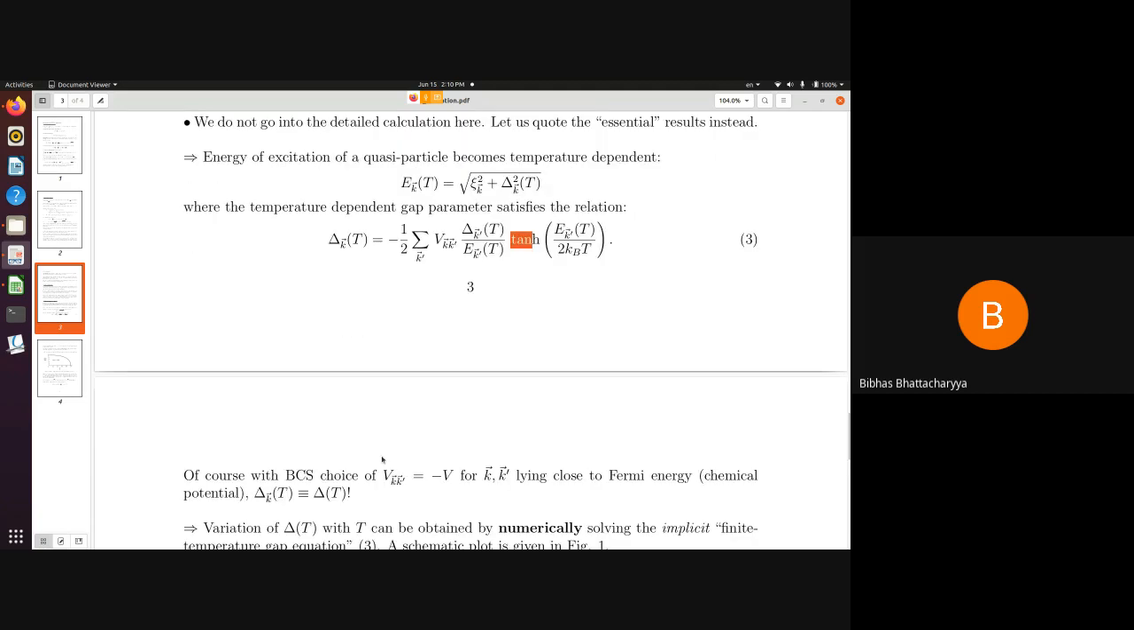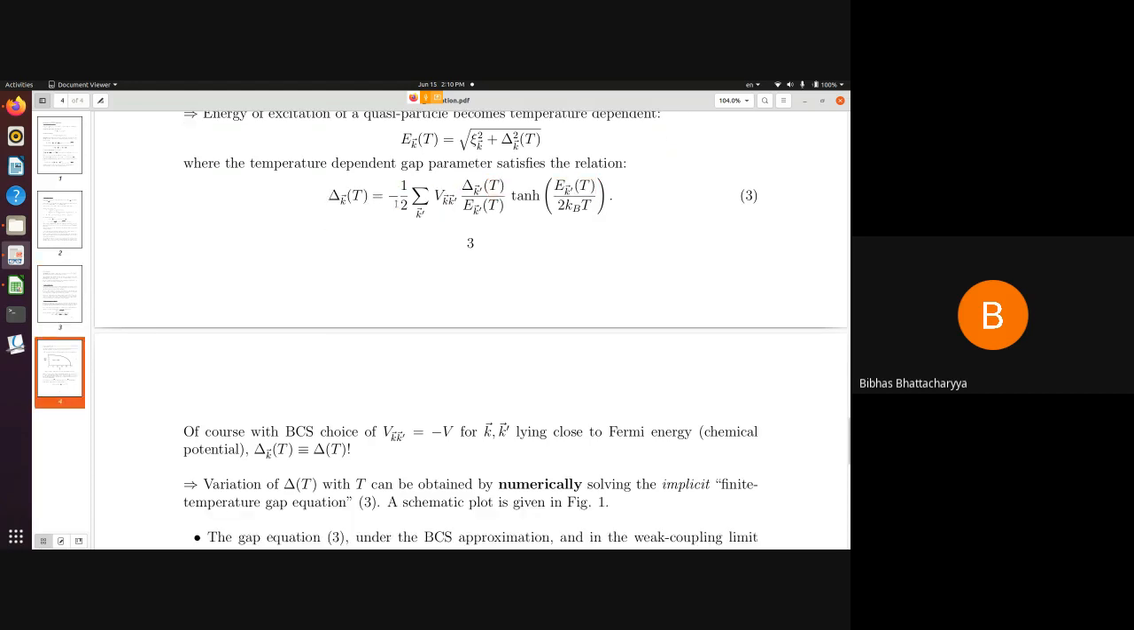Now when BCS choose this thing, this really results in delta k again being independent of k. So it is delta t over here, and here it will also be delta t. One can really solve this equation self-consistently to find the variation of delta t with temperature.